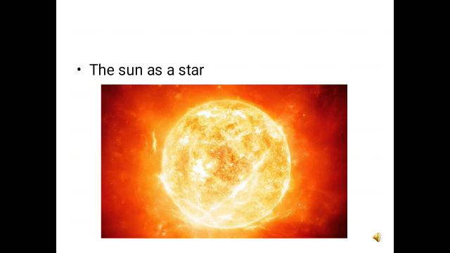Although the distance is quite high, the speed at which light travels towards the Earth is 3 lakh kilometers per second, and this light takes only 8 minutes and 20 seconds to reach the Earth.